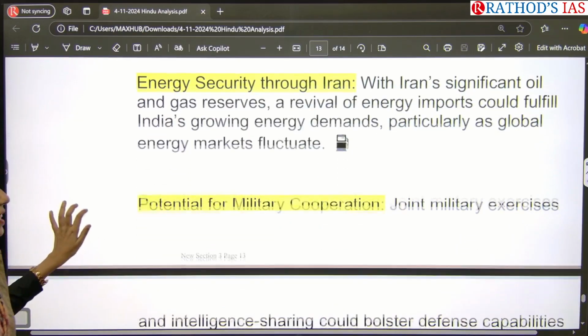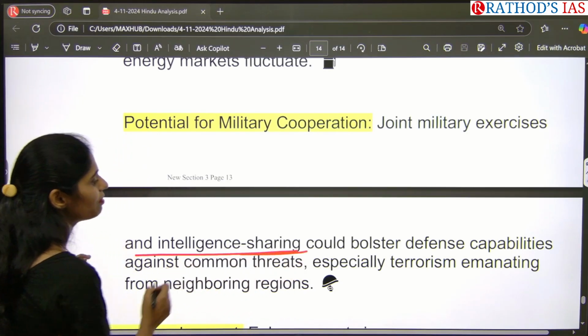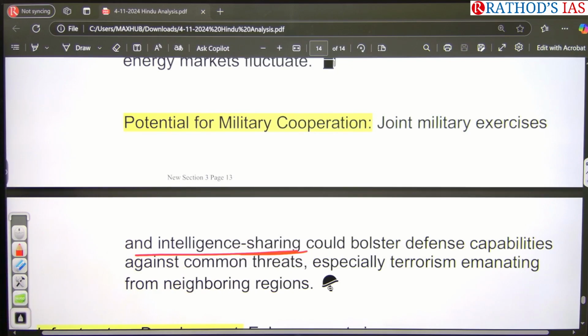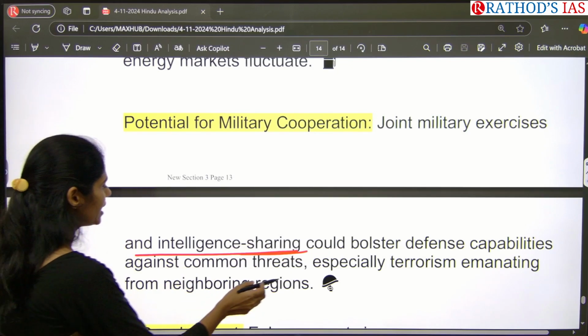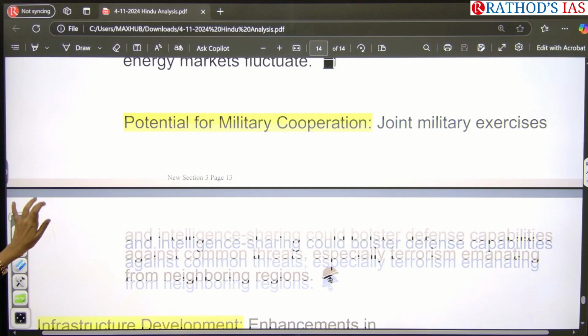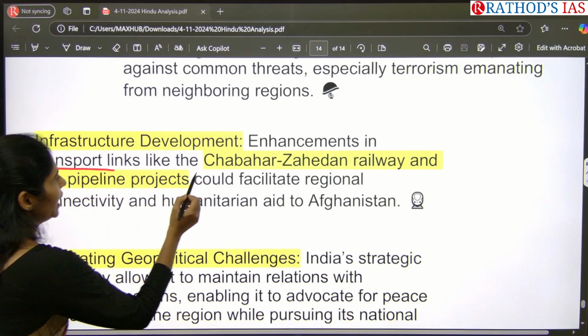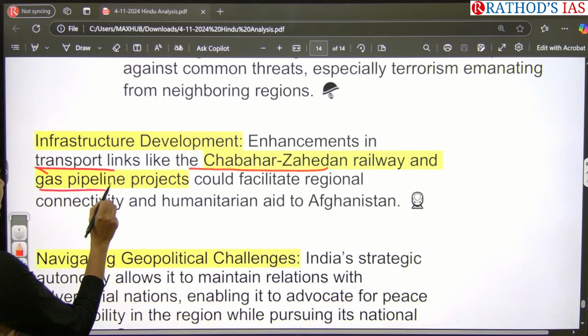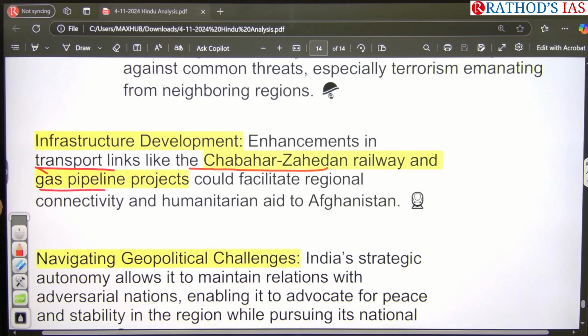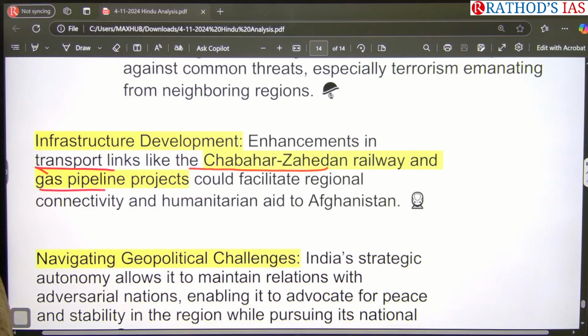The next point is that Iran is also very important for maintaining our military cooperation. We can go for joint military exercises as well as information sharing, so that we can enhance our defense capabilities, especially against common threats like terrorism. And we can also focus on infrastructure development like Chabahar, the Chabahar-Zahedan railway, and gas pipeline projects. It will be very helpful for regional connectivity as well as humanitarian aid to Afghanistan.